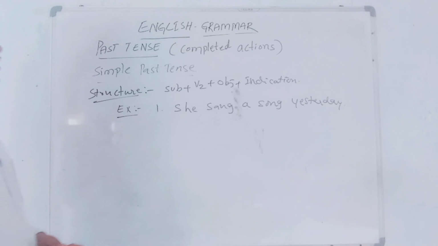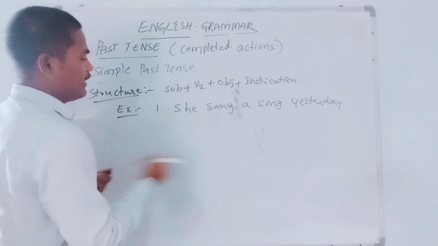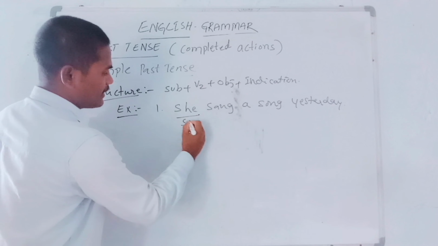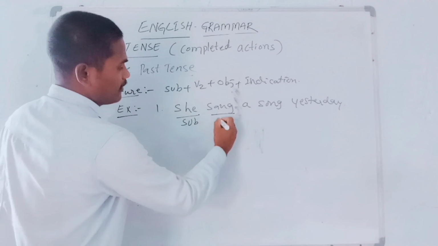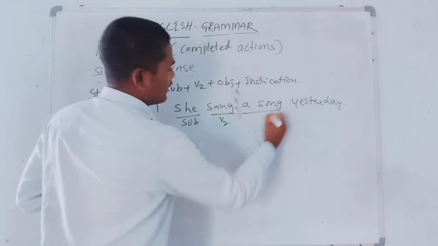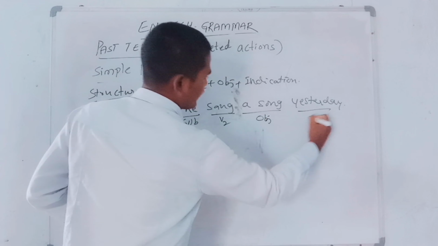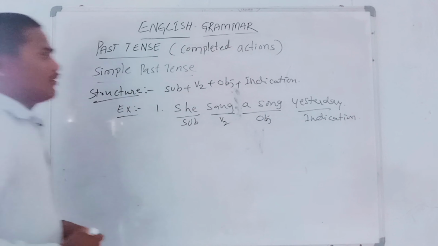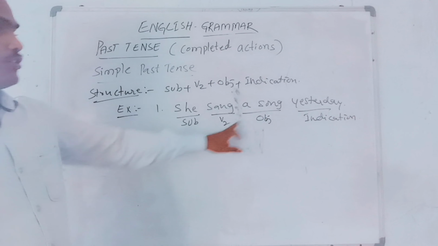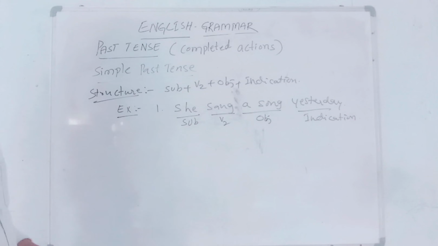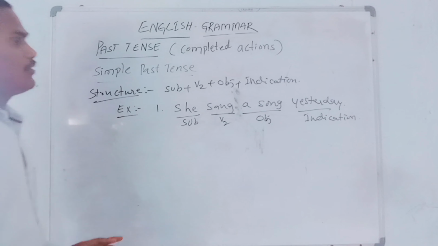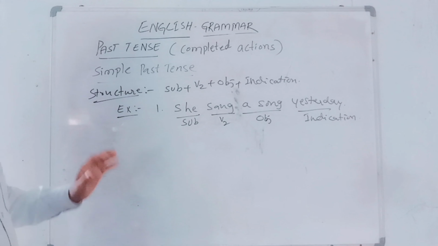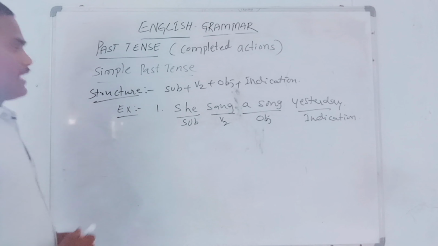In this sentence, she is the subject, sang is called V2, a song is called the object, and yesterday is called the indication. Subject, V2, object, and indication. So these are the parts we are getting in this example.